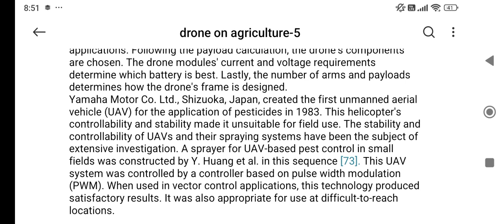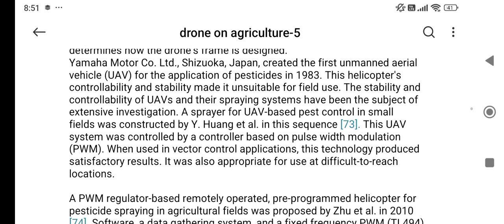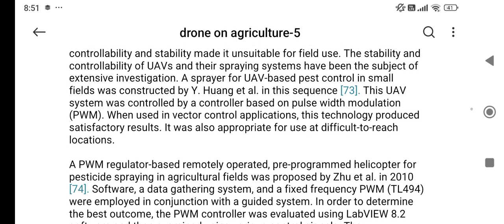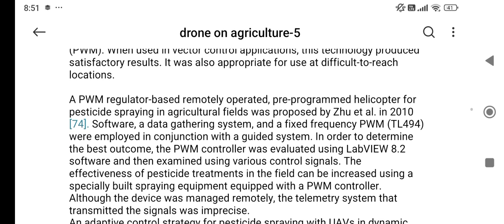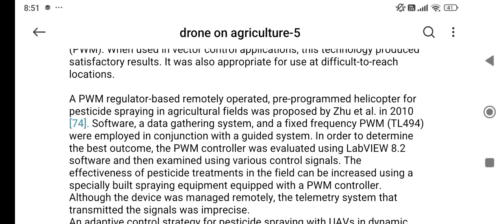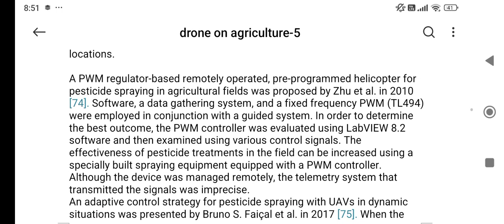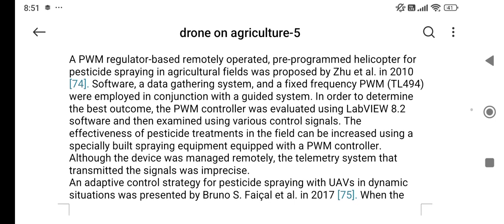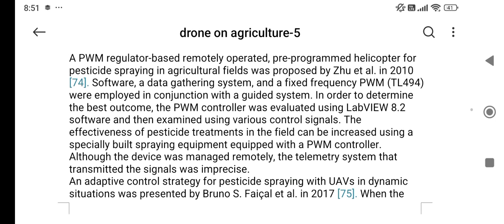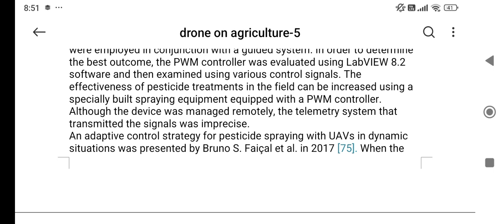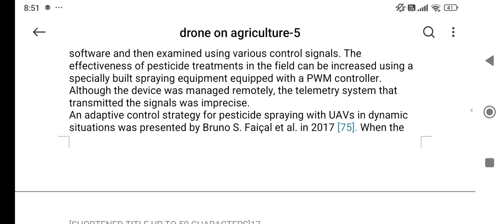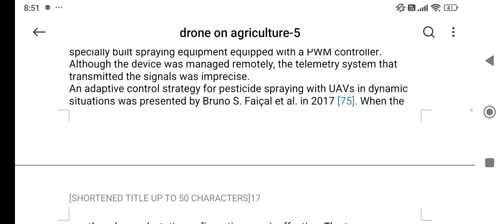This UAV system was controlled by a controller based on pulse width modulation, that is PWM. When used in vector control applications, this technology produced satisfactory results. A PWM regulator based remotely operated pre-programmed helicopter for pesticide spraying in agriculture fields was proposed by Zhu in 2010. Although the device was managed remotely, the telemetry system that transmitted the signals was imprecise.